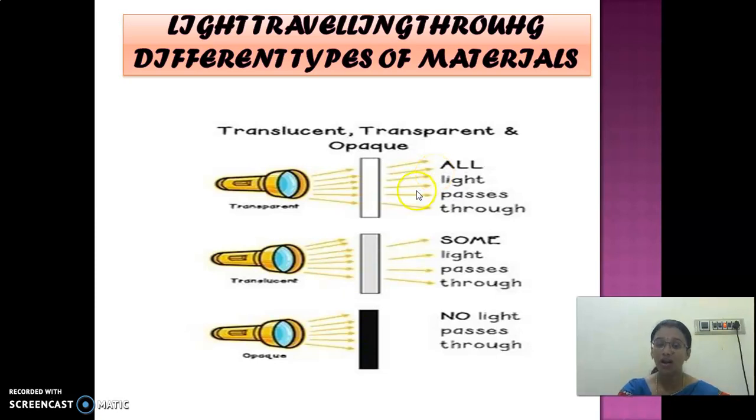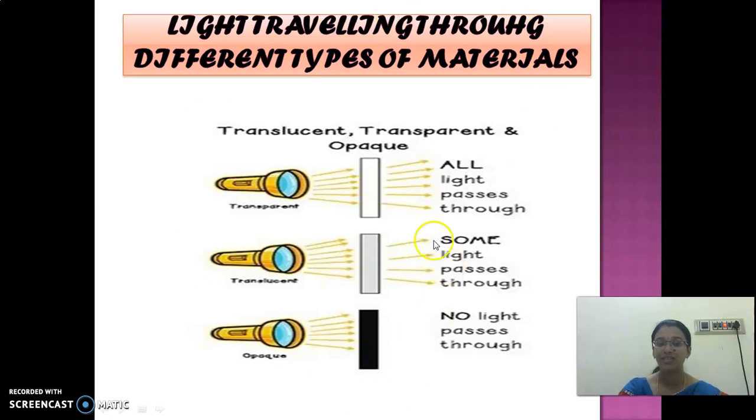So all light passes through this material. So it is called as transparent material. And then translucent. So we have many light rays, but on the other side only some rays we are able to get. So this is called as translucent. And opaque, we are not able to get any light rays on the other side. This is called as opaque material.